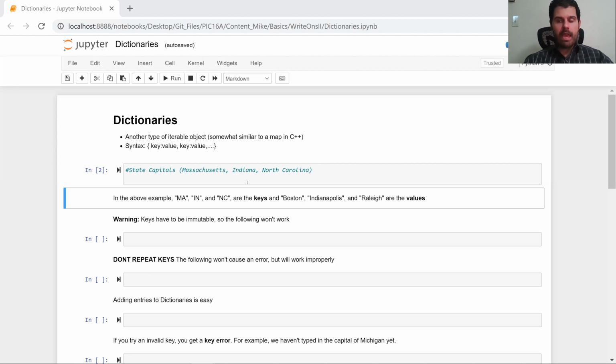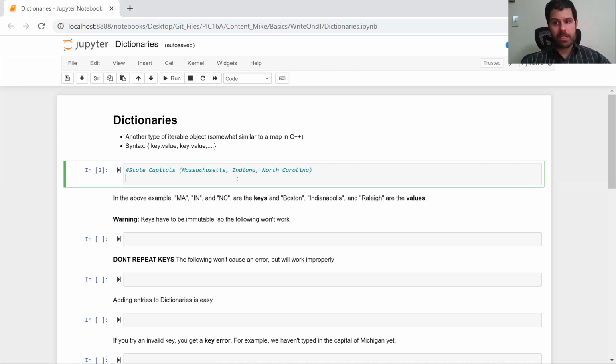In this video we're going to be learning about dictionaries, which are yet another type of iterable object. Unlike, say, a list where elements are indexed by a number, here each element of the dictionary is going to be indexed by a keyword or some sort of key. It doesn't have to be a word. This is kind of analogous to a map in C++ if you happen to cover those in either your Pick 10a or Pick 10b course. But if not, it's probably easiest to understand through an example.